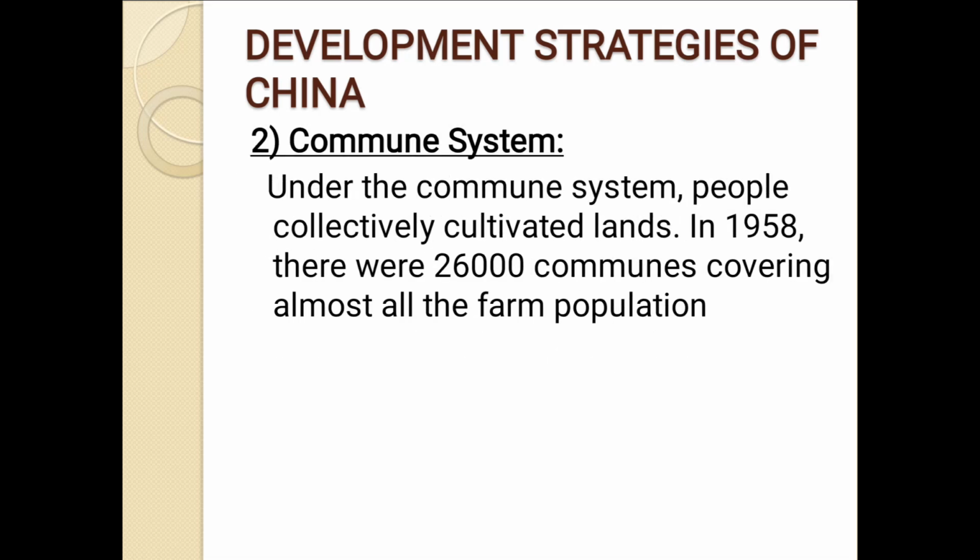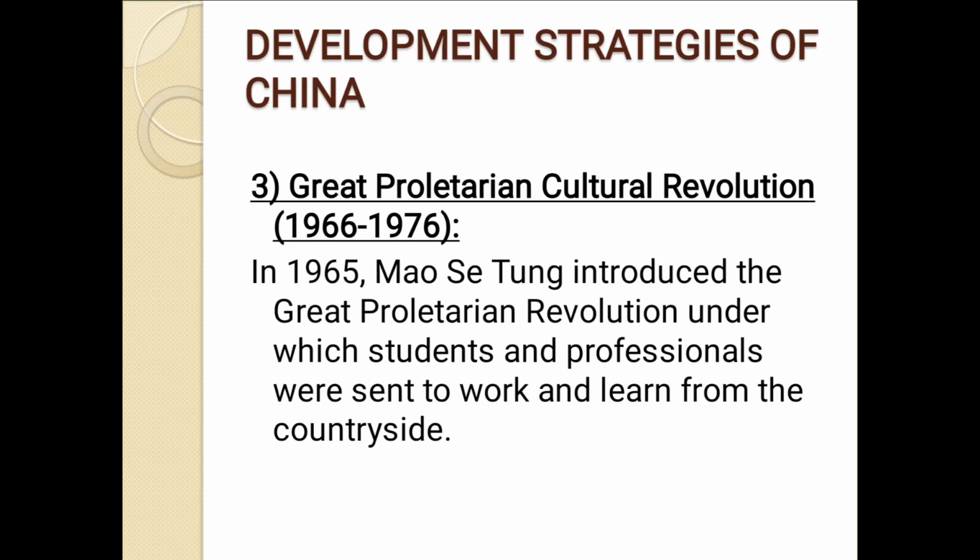Second strategy adopted by China was the commune system. Under the commune system, all the farmers collectively cultivate the lands and distribute the output produced from the lands. In 1958, there were 26,000 communes covering almost all the farm population.